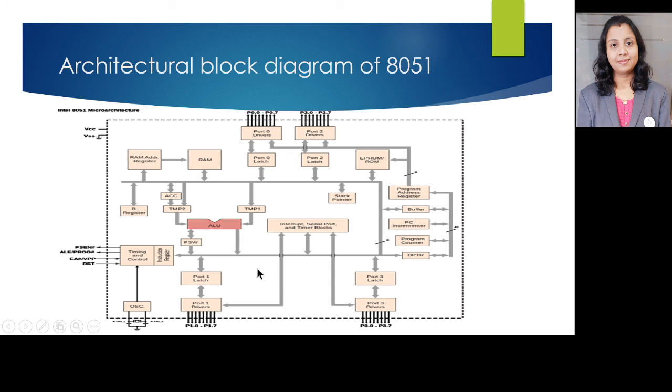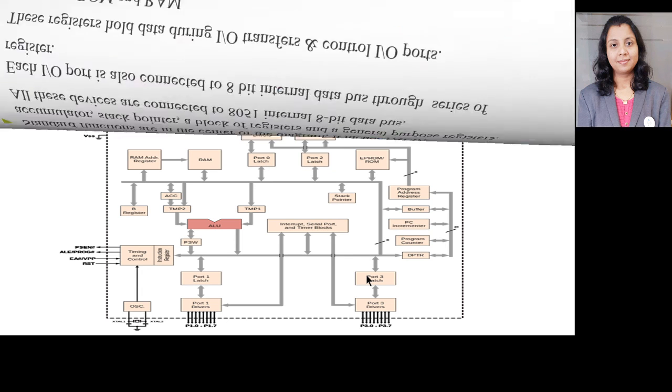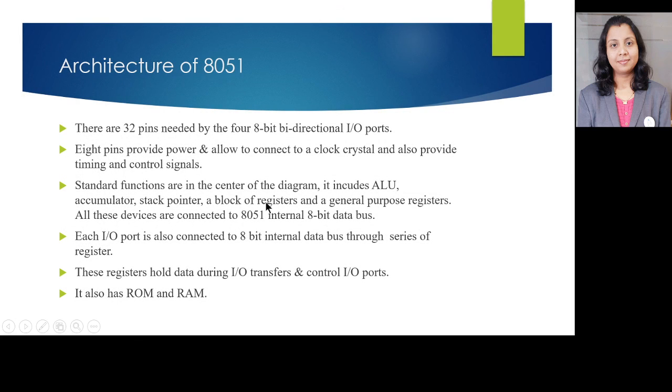This is the block diagram where you can see in the center part the ALU is present, accumulator is present, there are some general purpose registers, stack pointer is present as we could see in 8085 microprocessor, program counter is present, there is ROM here and RAM, and you can see there are ports, port 0 driver, port 1 driver, port 2 driver and port 3 driver, and port 0 latch, port 1 latch, port 2 latch and port 3 latch. So in detail we'll be seeing what is the architecture of 8051.